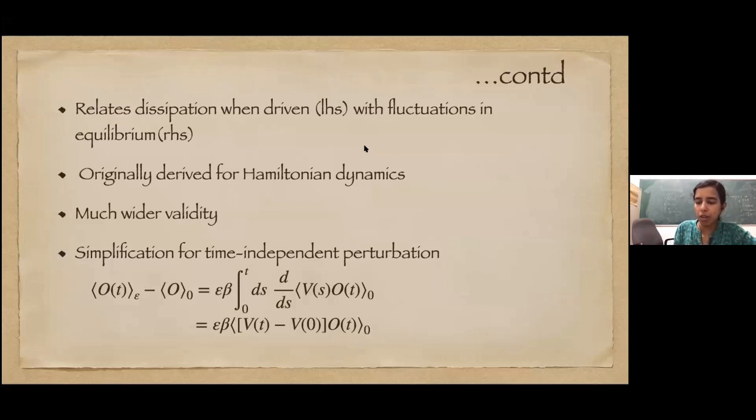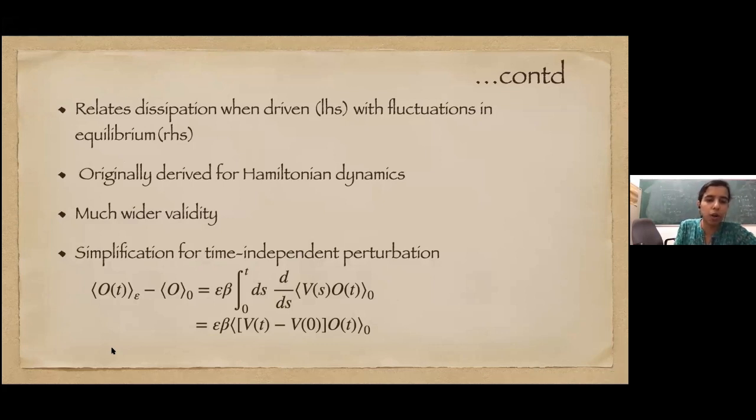When we put in some perturbation, of course we put some energy into the system, and that energy is being dissipated in the bath that the system is connected to. So the left-hand side talks about this dissipation, while the right-hand side talks about fluctuations in the equilibrium system.